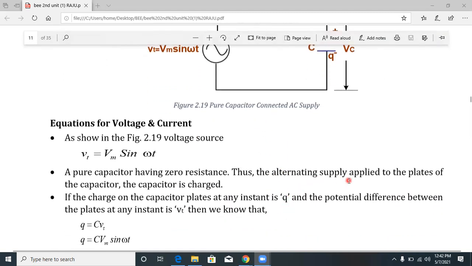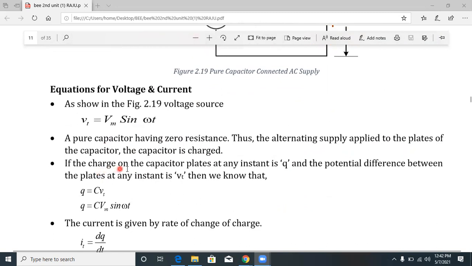Thus the alternating supply voltage is applied to the plates of the capacitor, and the capacitor is charged. Okay, a pure capacitor has zero resistance. If the charge on the capacitor plates at any instant is q, and the potential difference between the plates at that instant is v(t), then q is equal to C into v(t). Q is equal to C into V.